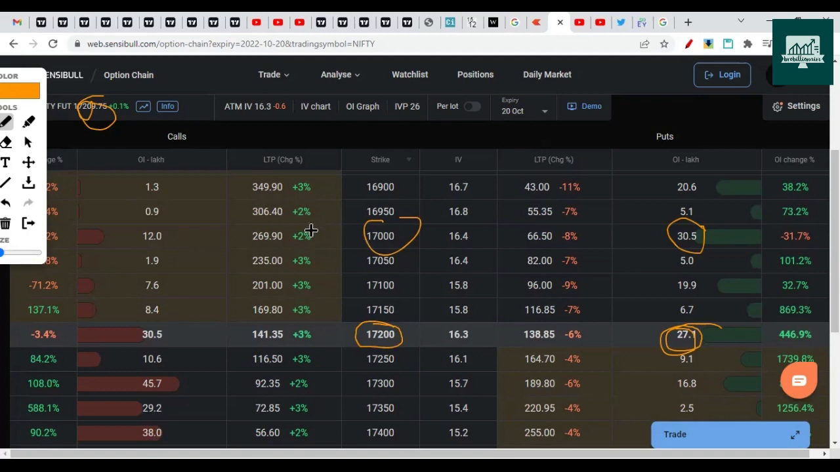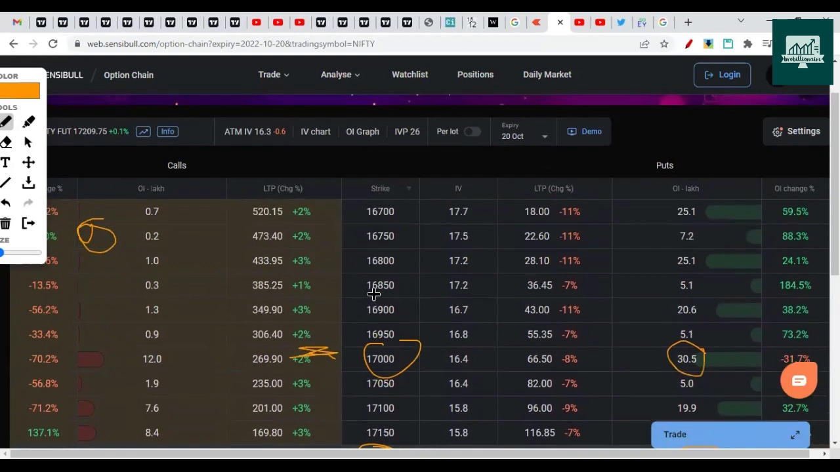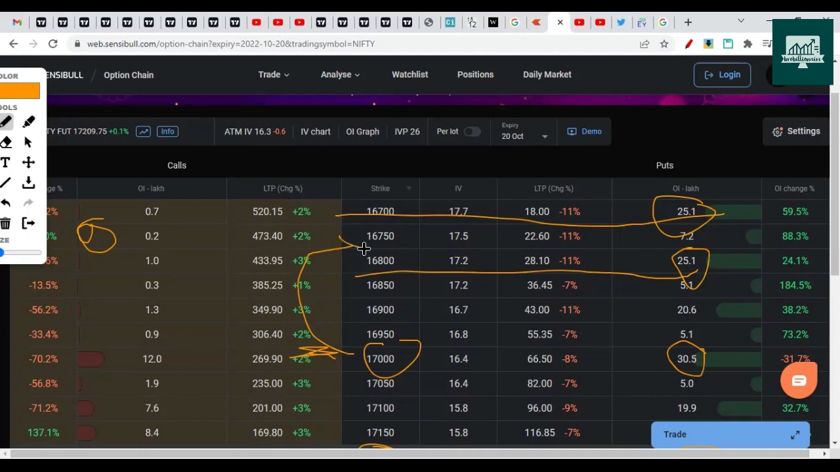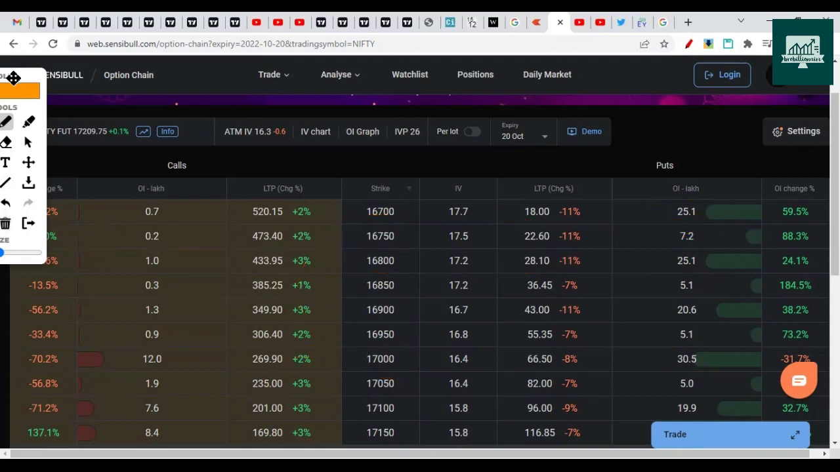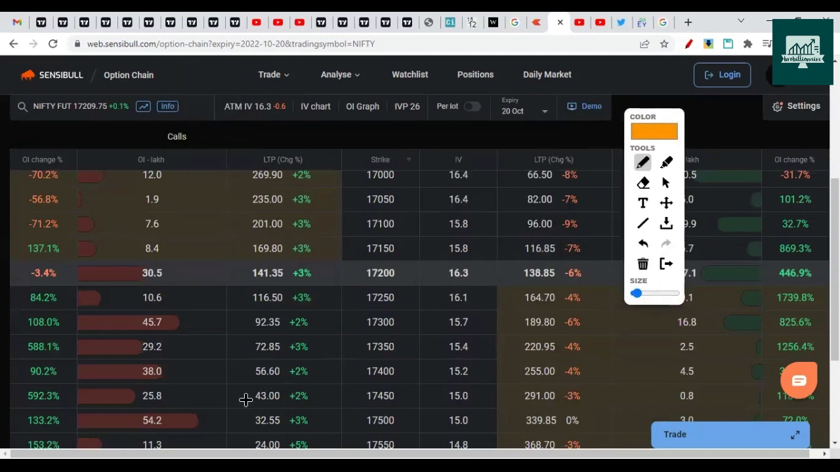So a break of this support, 17,000, will open doors for the next supports, which are around these two numbers, 16,600, 700 and 16,800. They are almost equal open interest. A break of this will take us towards this. Again, second time break. Okay. So on the upside, we have a resistance at 17,500, which has the highest call open interest.